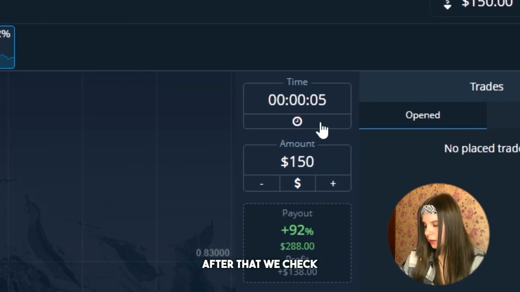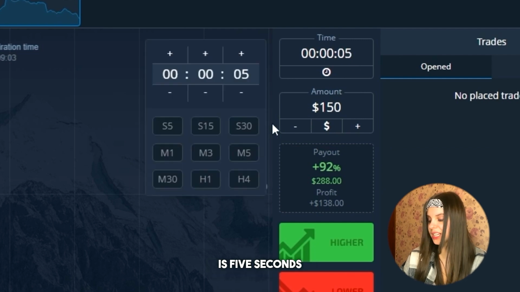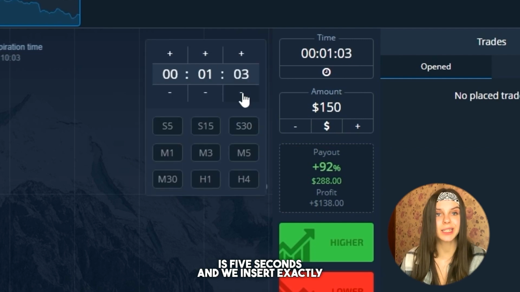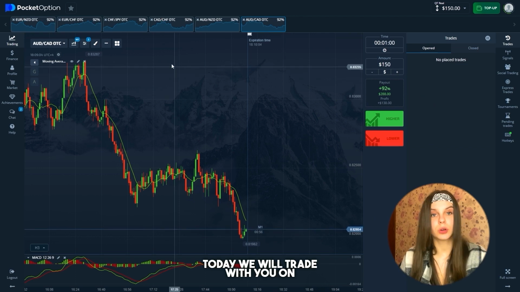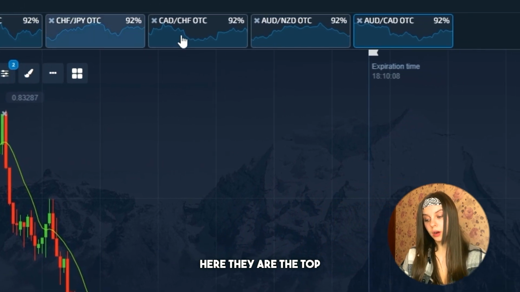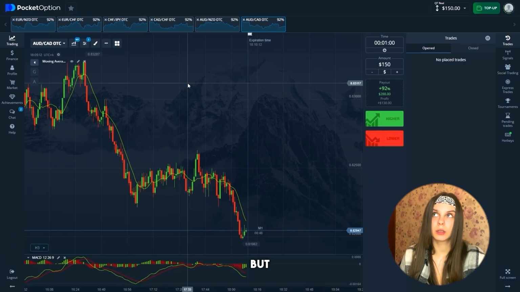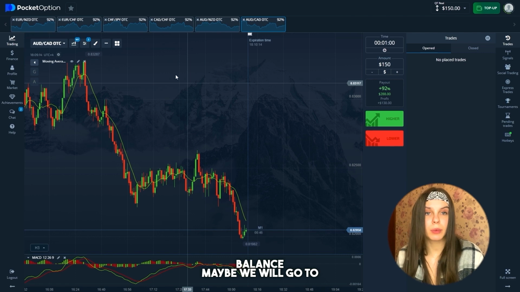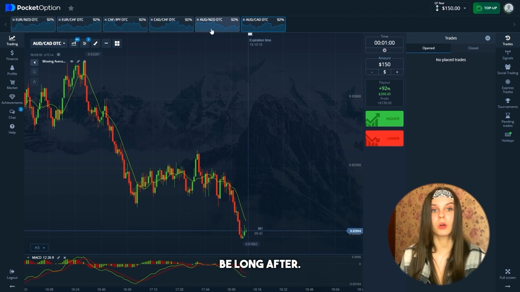After that, we check the time of transactions, and we see that the transaction time is 5 seconds, and we insert exactly 1 minute. Today we will trade currency pairs. Here they are, the top area of the screen. We will have 6 of them today, but we will look at the balance. Maybe we will go to the second round and continue trading after.